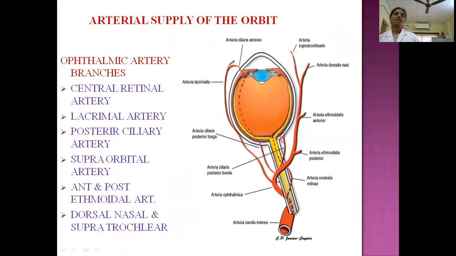Then on its course, again it gives off some other important branches. This is the lacrimal artery. The lacrimal artery accompanies the lacrimal nerve and supplies the lacrimal gland and the lacrimal fascia. So this is an important branch. This is the lacrimal artery. All these branches take origin from the ophthalmic artery.